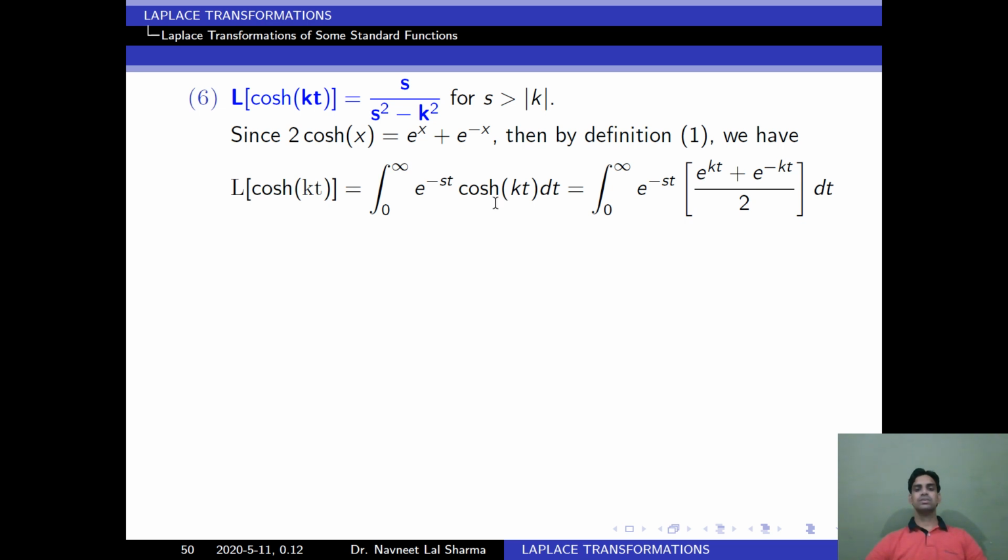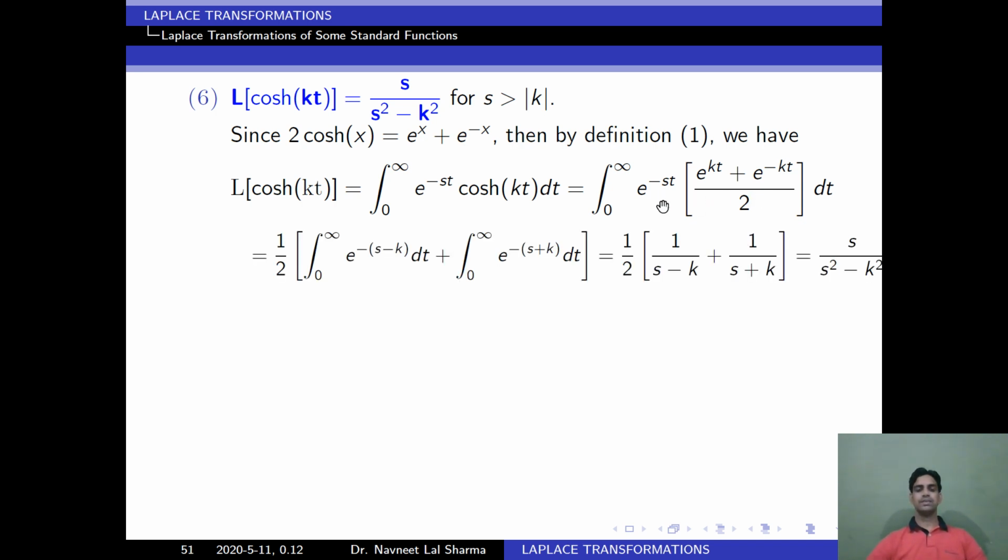Here we will substitute the value, then we get this integral. Now we will multiply e to the power minus st inside and we will simplify. After simplification we get this equation and we can find the value of the integral, and after simplification we get s upon s square minus k square.